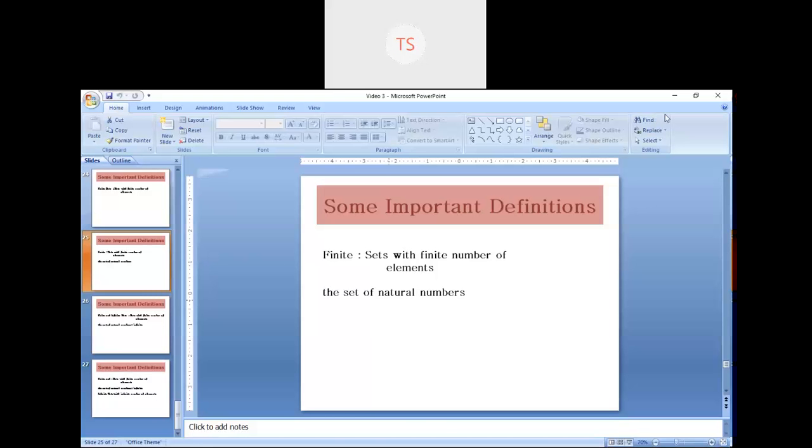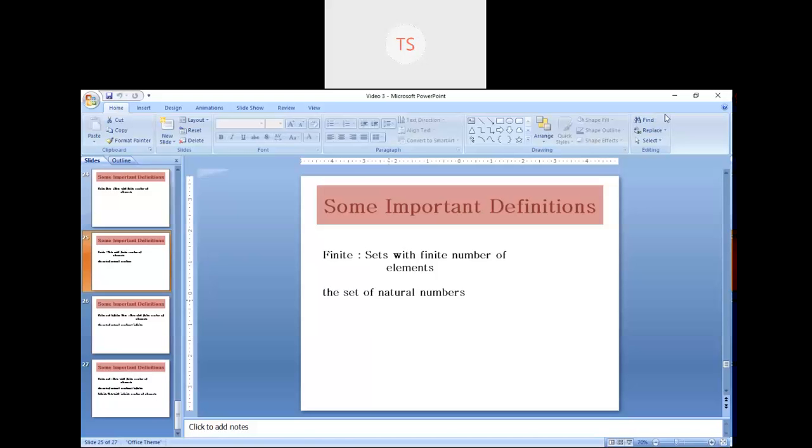Now see, if I say the set of natural numbers, what are the natural numbers? 1, 2, 3, 4, 5, 6, 7, 8, 9, then 10. Then you can count up to 100. Then again you have one more number, 101, 102. In this way you can count up to 1000. Again you will get one more number, 1001. Then 10,000, 10,001. That means if I say the set of natural numbers, you can count, but there are infinite members in that particular set.